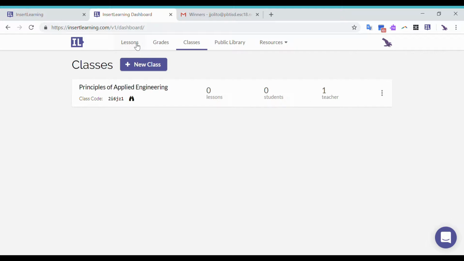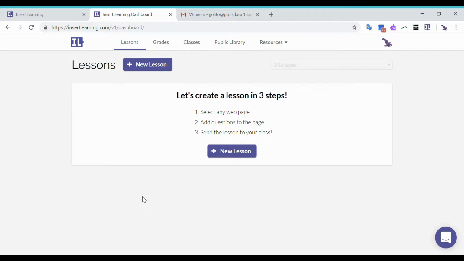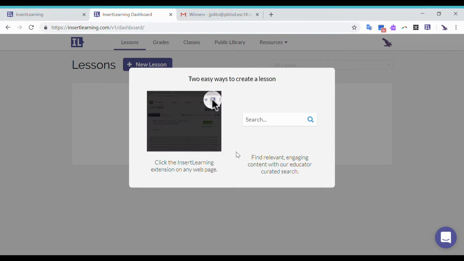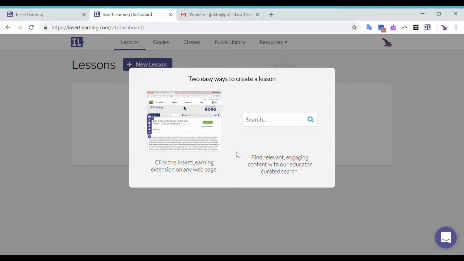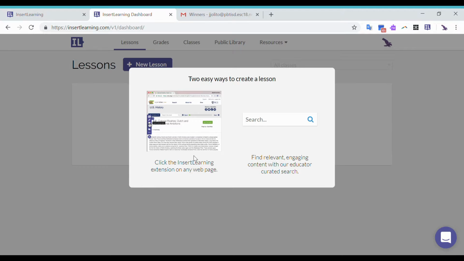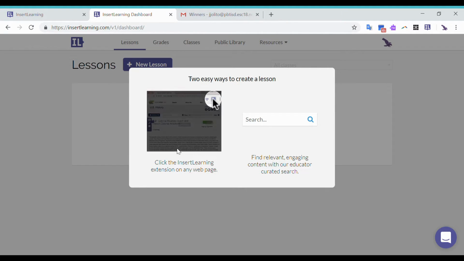All right, so now just going back here to create a new lesson, things I have to do is select any web page, add questions to the page, and then send the lessons to the class. Now if I create a new lesson by clicking on plus new lesson, it tells me there's two ways to do this. The first way is just to go into the web page itself and click on the extension so that we can have our toolbar that we can work on, or we can find relevant engaging content with the educator curated search. I already have a web page that I want to use for an assignment, so I'm going to go with the first option here.